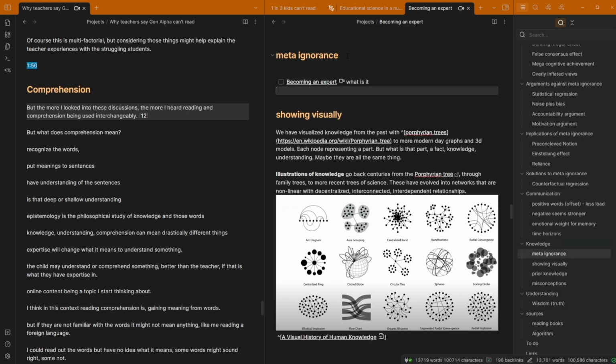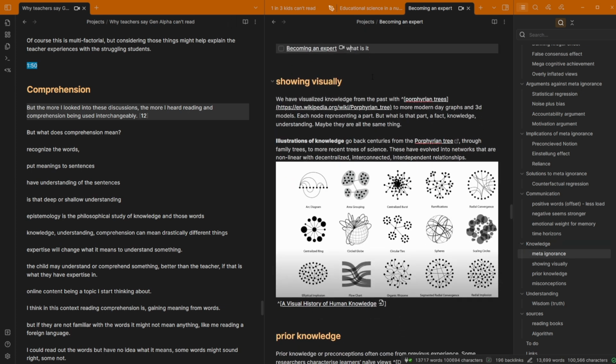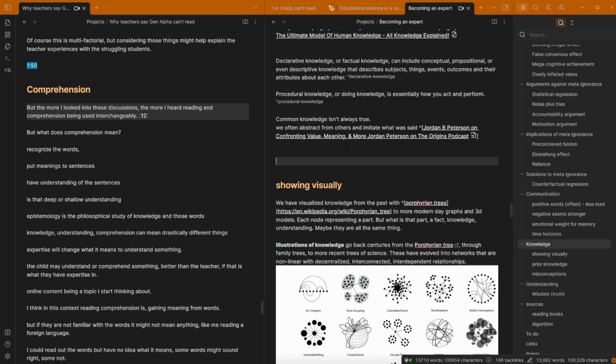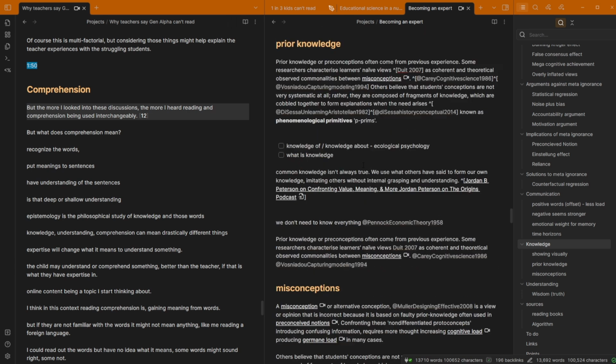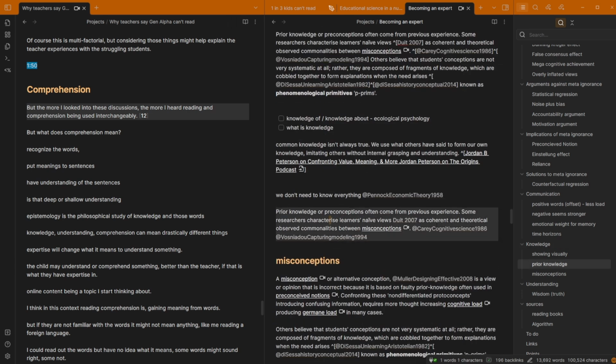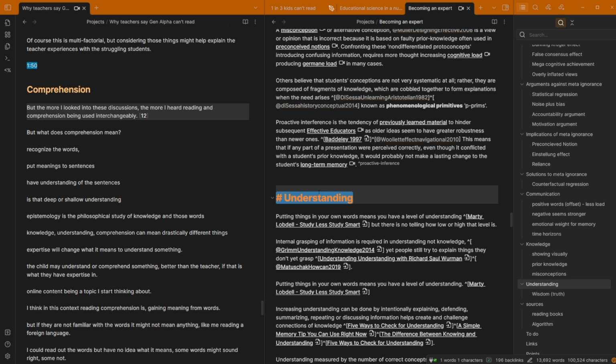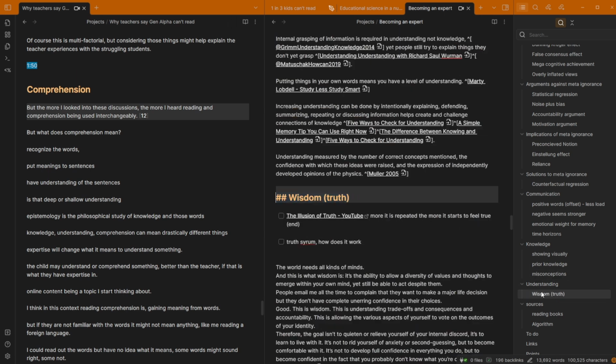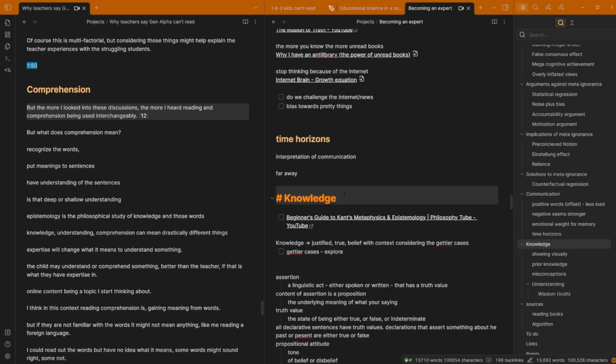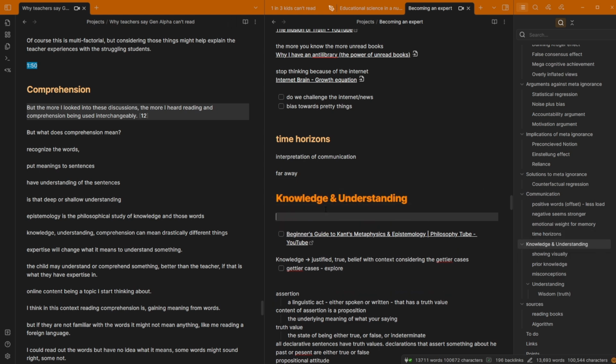That's knowledge, that's meta-ignorance. Let's just get rid of that because we don't need that. That's linking to itself, that's kind of pointless. There's obviously some merges that's happened previously. So we're in knowledge, let's go understanding, turn that into a 2. Then wisdom, let's turn that into a 3. Now knowledge and understanding, let's just link to the heading of meta-ignorance.